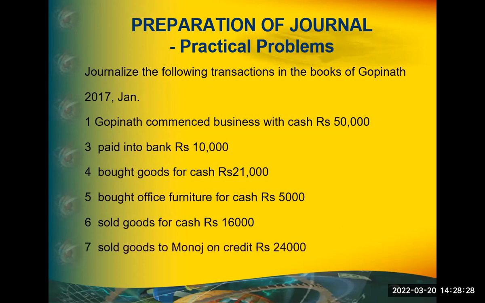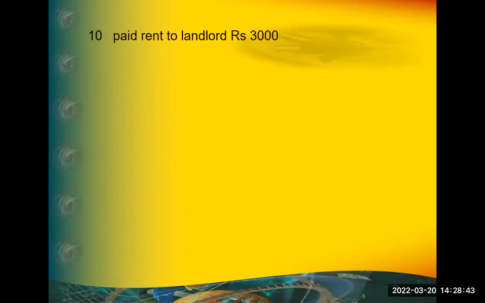Sold goods to Manoj on credit for rupees 24,000. Manoj account debit to sales account 24,000. Bought goods from Narayan on credit. Purchase to Narayan. Paid rent to landlord. Landlord account debit to cash.